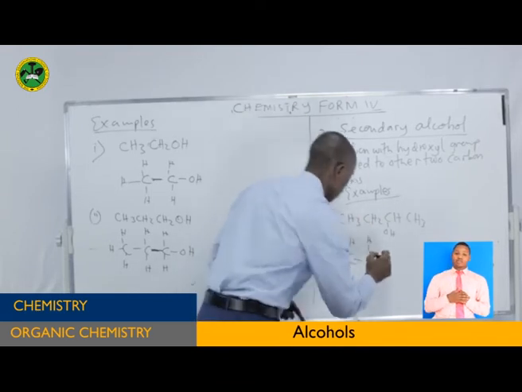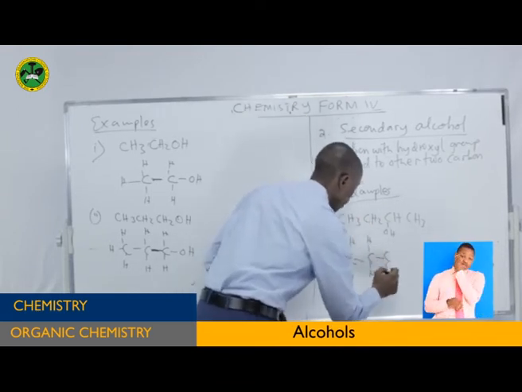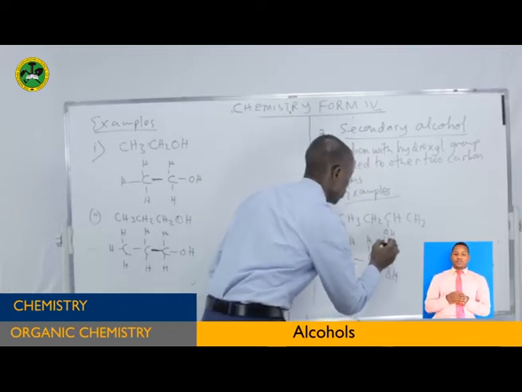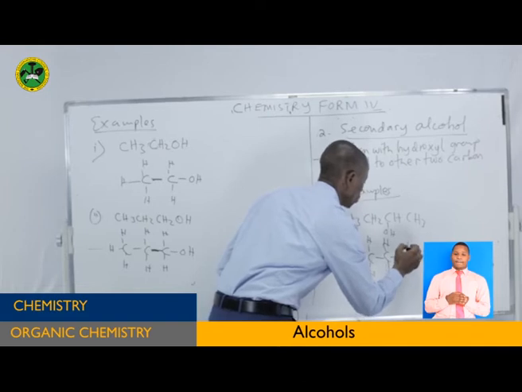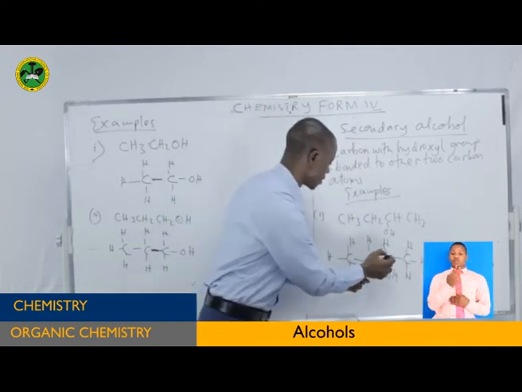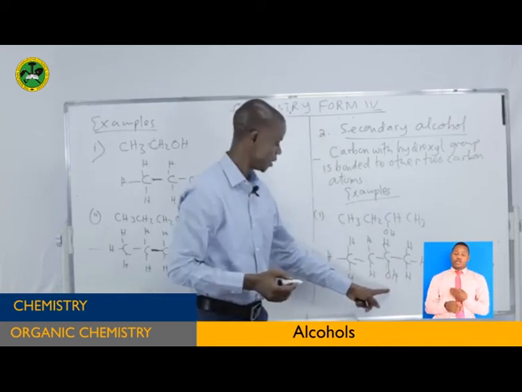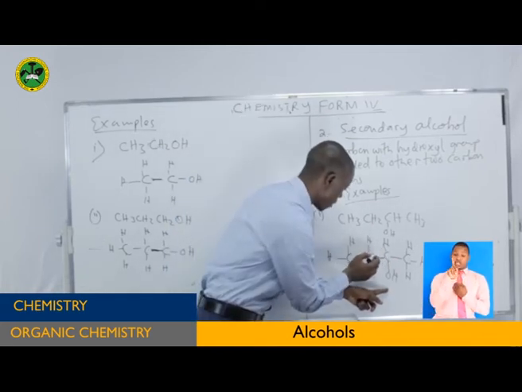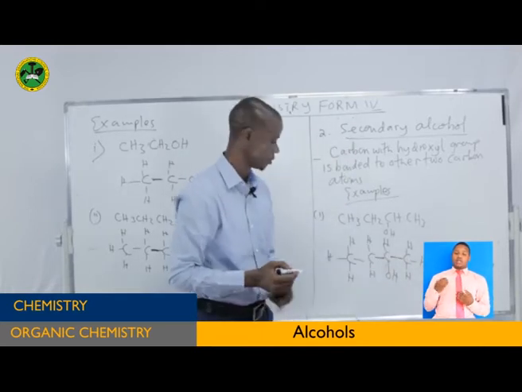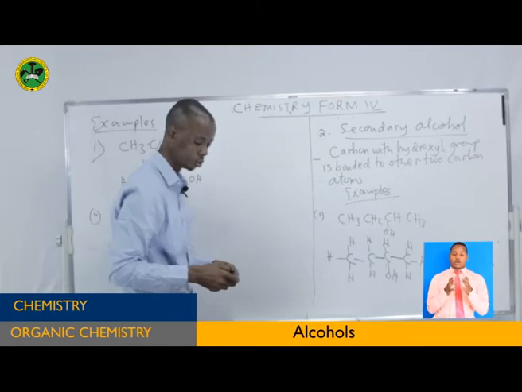Now this carbon with hydroxyl group is bonded to 2 other carbons. So you can see here, this carbon has got the hydroxyl group. It is bonded to carbon number 1, which is this one, and carbon number 2 is this one. So this is secondary alcohol. It is very simple for you to know it.